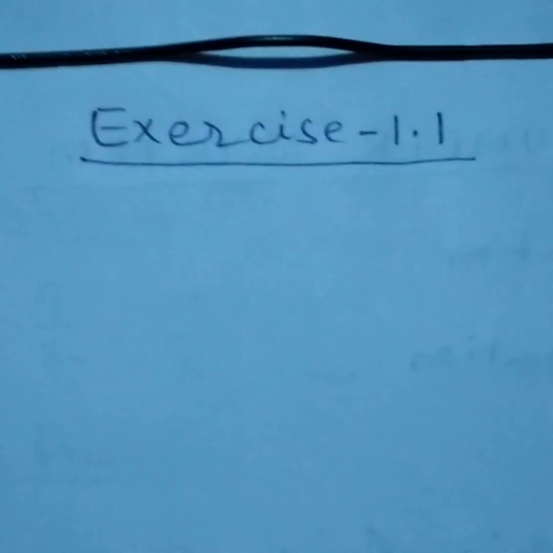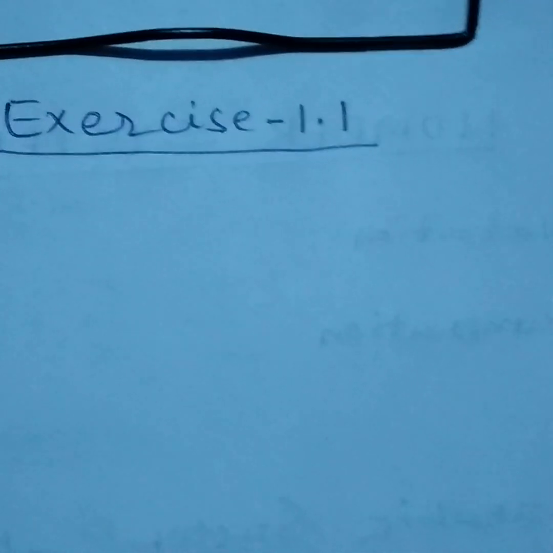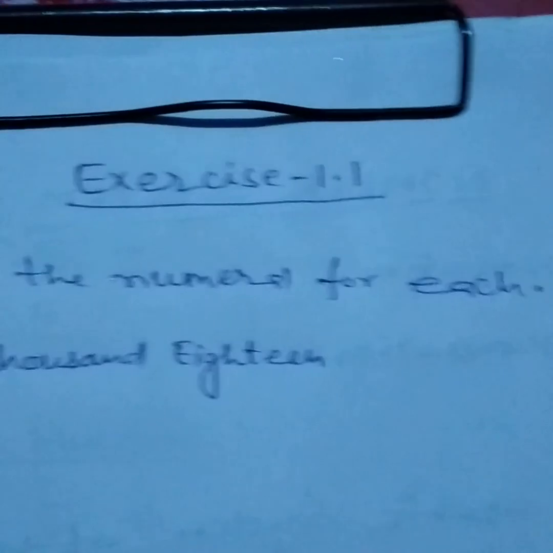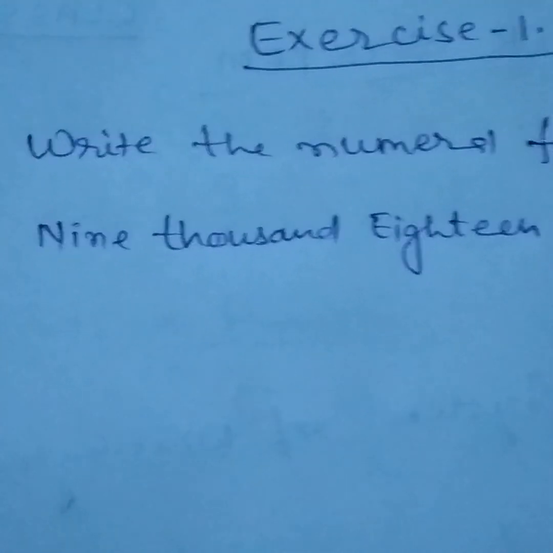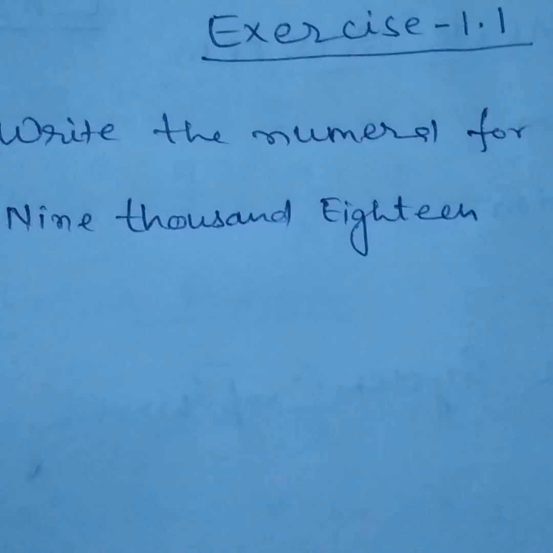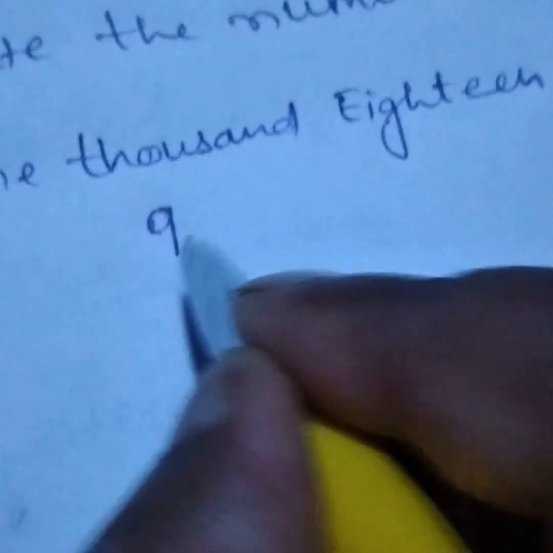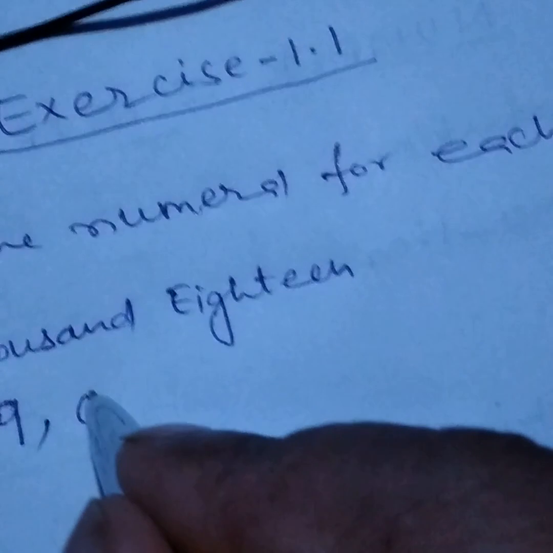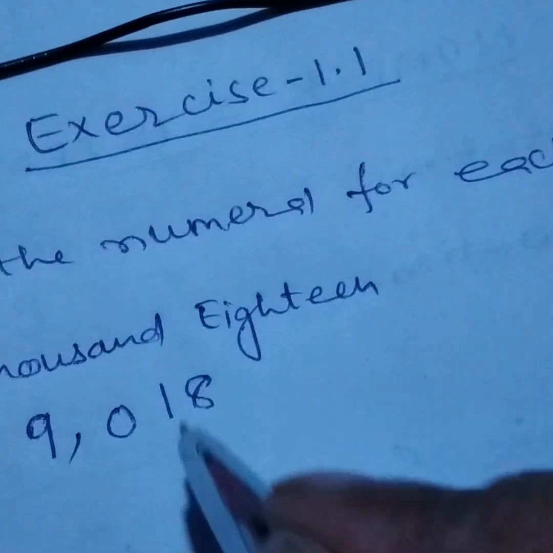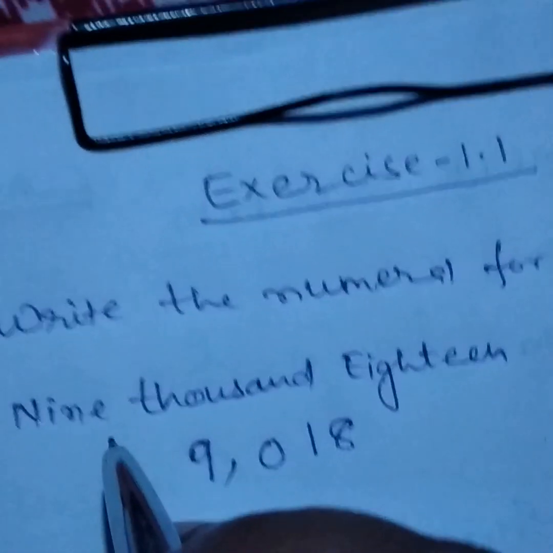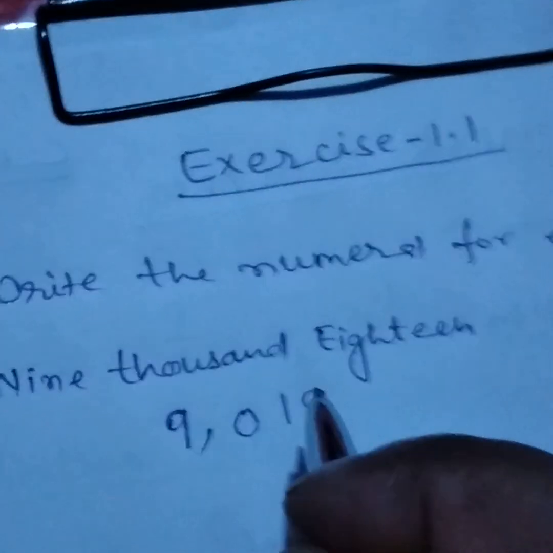Now we will discuss exercise 1.1. The first question is, write the numerals for each. The first one is 9018. I am going to explain, children. Here it is 9,000, so on the place of 1000 we write 9, and 18 means the 100 place is blank, and then we write 18. This is the method to write the numeral of the given 9018.